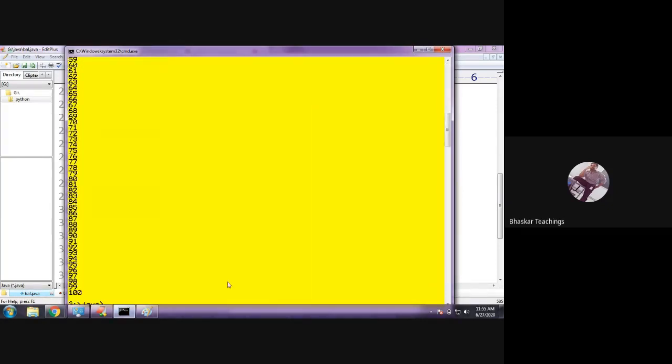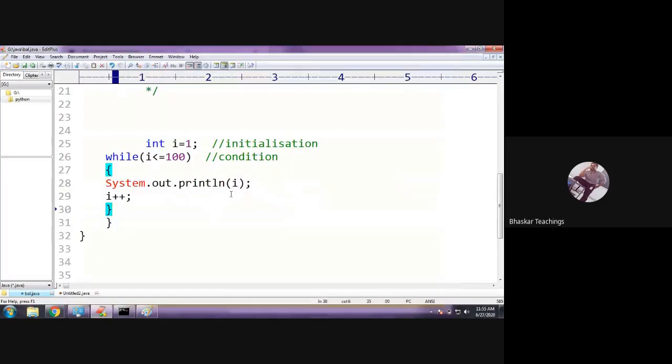Okay, I don't want a new line. I want everything to be side by side, so concatenate with some space. I want the output to be displayed horizontally, not vertically. So mention print here. It is going to print in the same line, but we need some space, right? Therefore, I concatenate space. Space is a string, right? That's it.